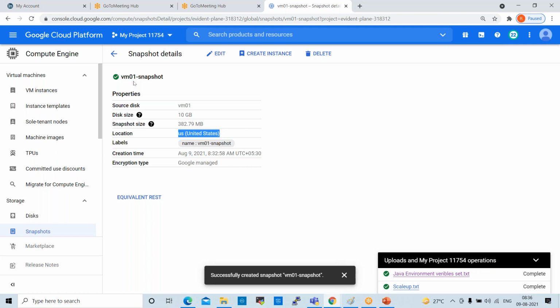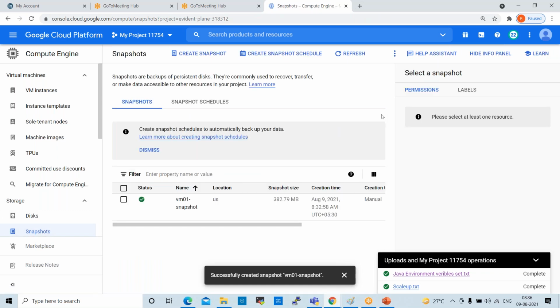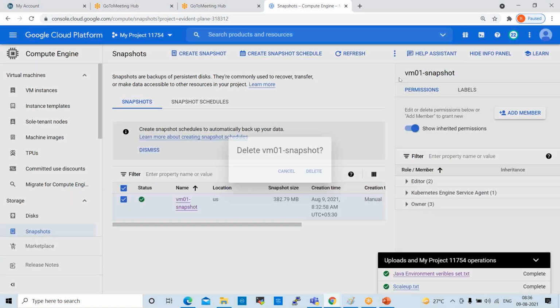Okay. Now, one more important thing here is normally in real time we don't take snapshots manually. We create a snapshot schedule. For example, critical applications are running on some servers. That snapshots we schedule automatically. Snapshots will happen every day. First I delete this snapshot, select the snapshot and delete this snapshot.